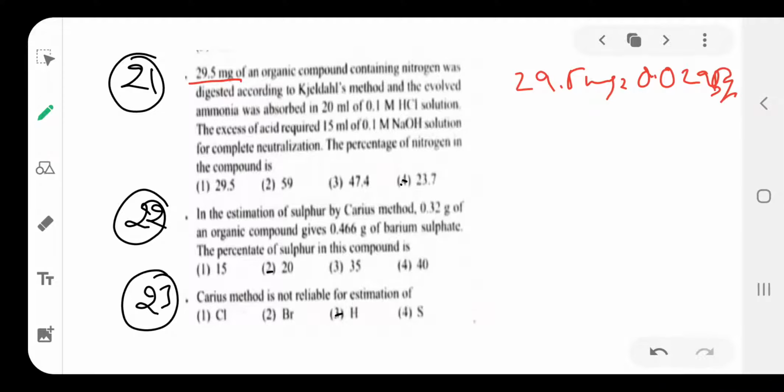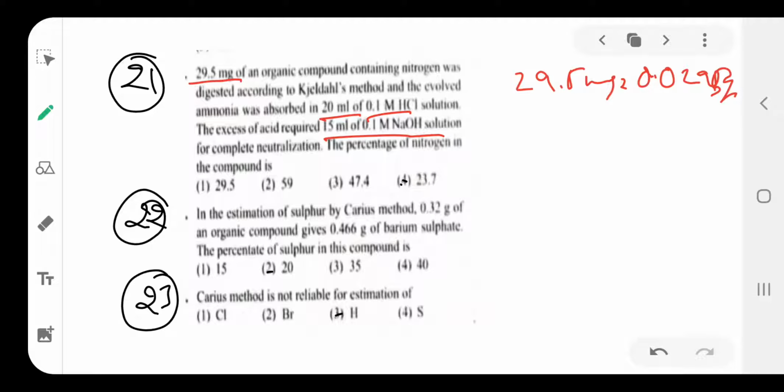That is the weight of the organic compound containing nitrogen estimated under Kjeldahl's method. The evolved ammonia was absorbed in 20 ml of 0.1 molar HCl. The excess of acid required 15 ml of 0.1 molar NaOH solution for complete neutralization. Find the percentage of nitrogen in the compound.